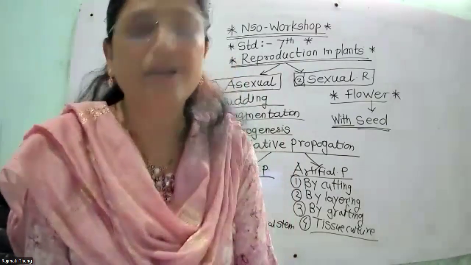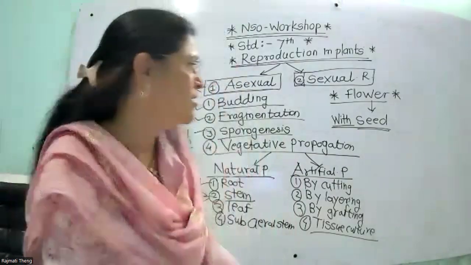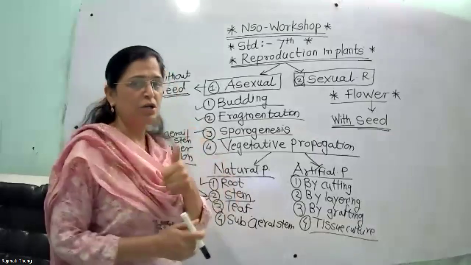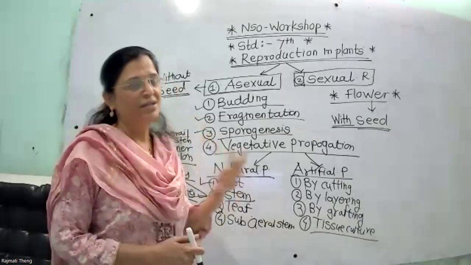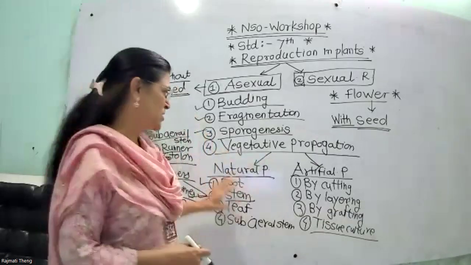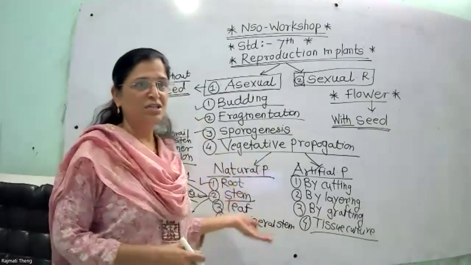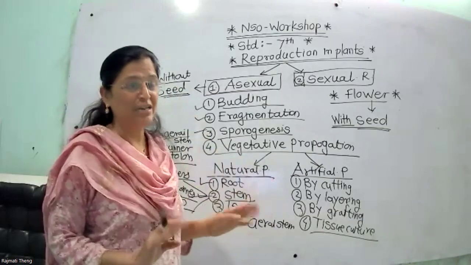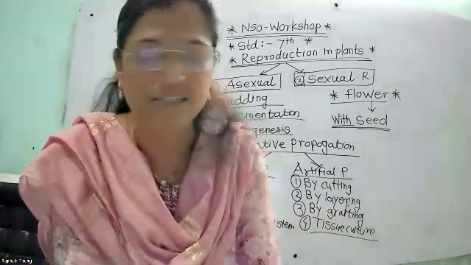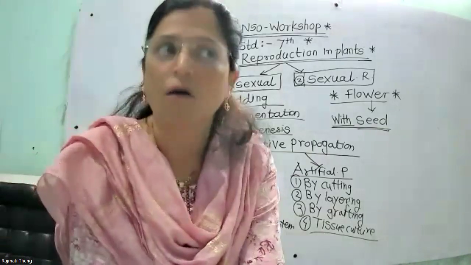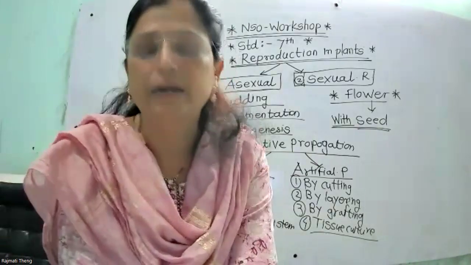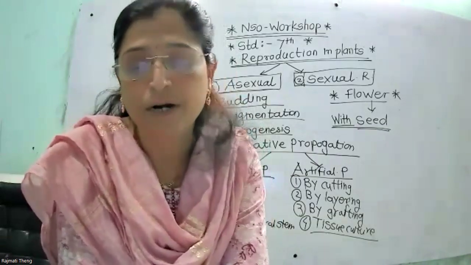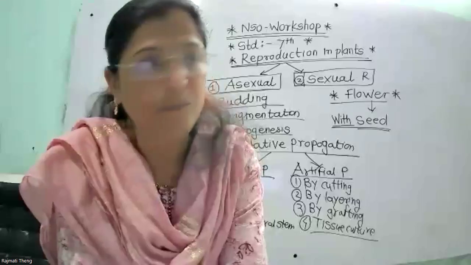Now second way, artificial method of vegetative reproduction. Vegetative reproduction means plants are reproduced through the root, through the stem, through the leaf. That is called vegetative reproduction. So those are the natural ways. Reproduced from root, from stem, from leaf, naturally. But there are some artificial ways also. Artificial methods of vegetative reproduction were developed by horticulturists to quickly multiply different plants and their body parts.